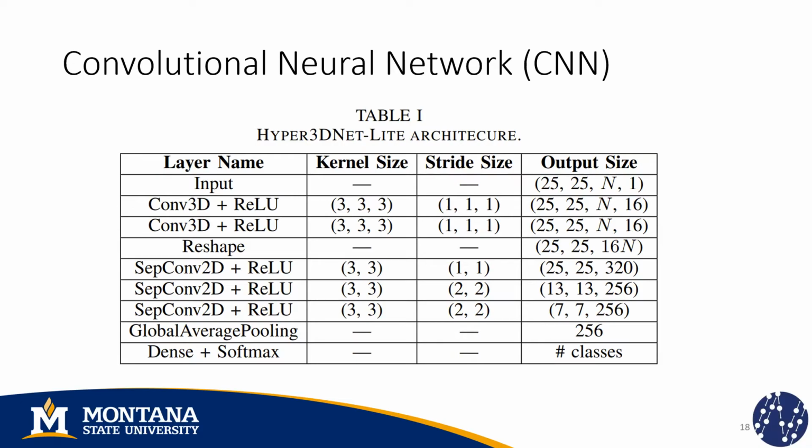The classifier that we are using is a convolutional neural network called Hyper-3D-Net Lite because it is a modification of the Hyper-3D-Net architecture that we proposed in a previous work, specifically for hyperspectral image classification problems. So in the first stage, we have 3D convolutional filters. In the second stage, we have a series of 2D separable convolutions. And in the end, notice that we are avoiding fully connected layers. So this network is very light in the number of floating point operations and in the number of trainable parameters in comparison to other famous architectures like ResNet or AlexNet. So it can be trained really quickly.